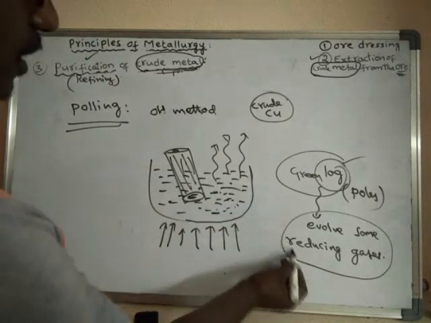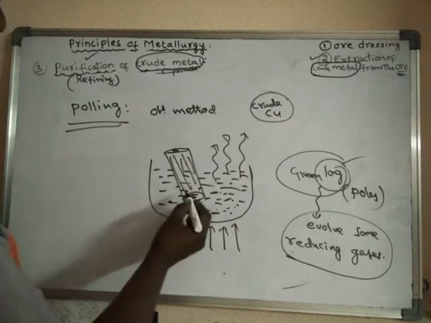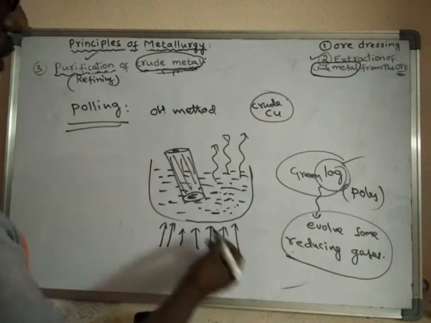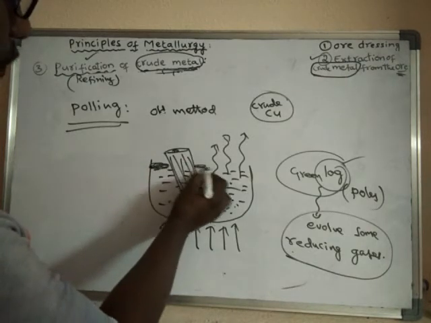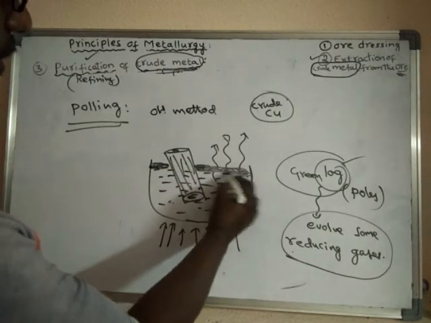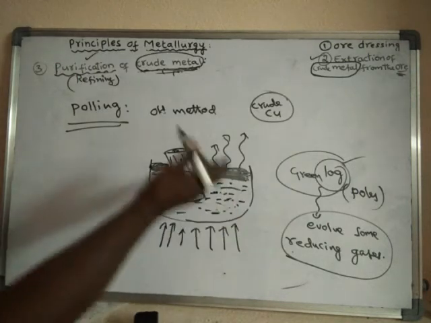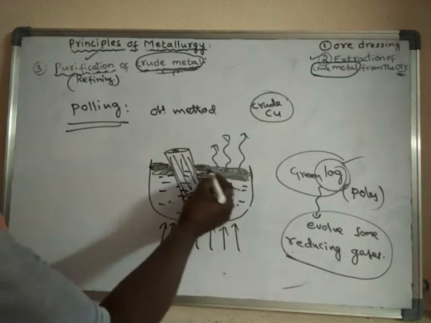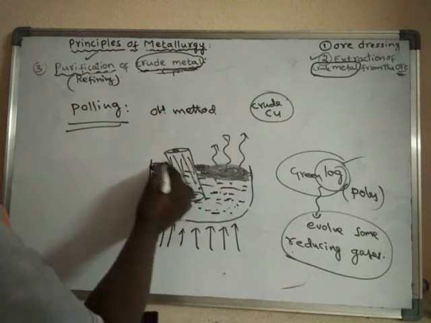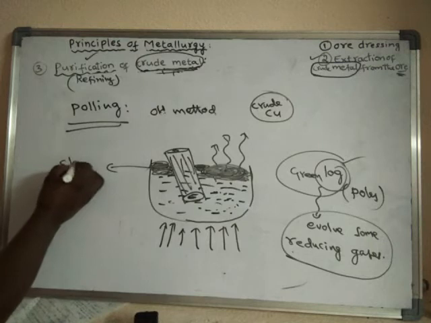Some of the impurities are removed in the form of gases, or else some of the impurities are converted into oxides, which are light in weight. They will move to the top, over the surface of the molten metal, because of their less weight. They will float, in the form of slag. It is called slag.